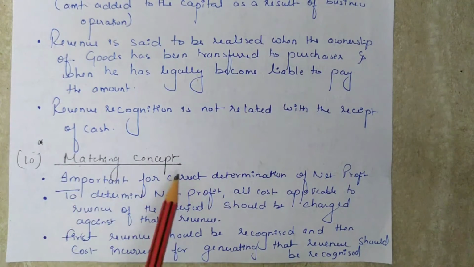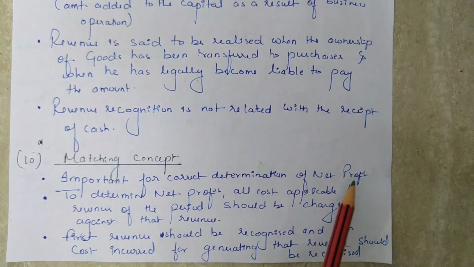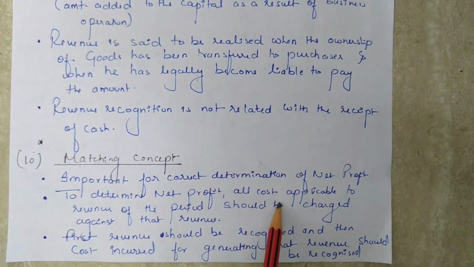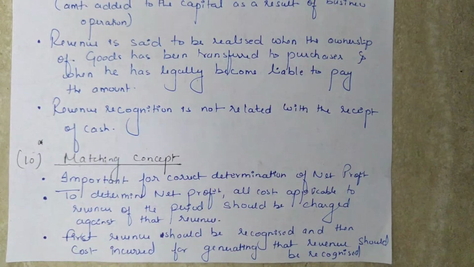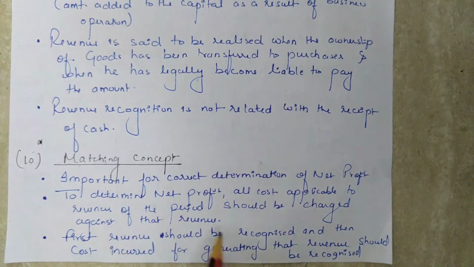Next is the matching concept. The matching concept is important for correct determination of net profit. To determine the net profit, all the costs applicable to the revenue of the period should be charged against that revenue. मतलब जो एक्सपेंस एक पर्टिकुलर पीरियड पे उस रेवेन्यू पे एप्लीकेबल हो रहा है उसी एक्सपेंस को हम उस रेवेन्यू के अगेंस्ट चार्ज करेंगे.